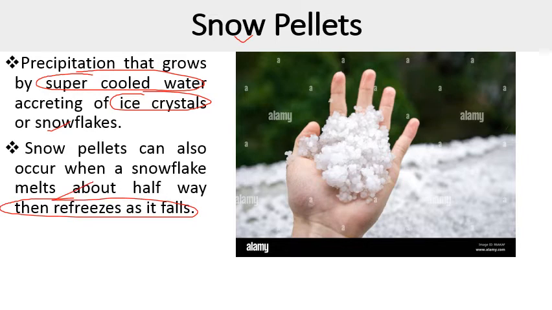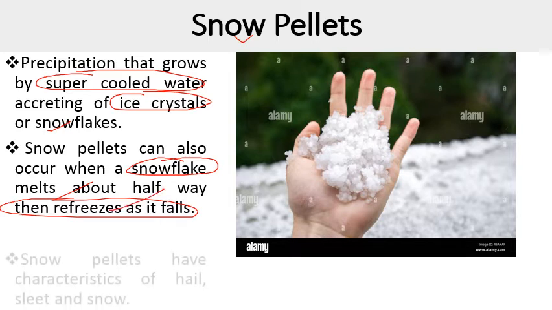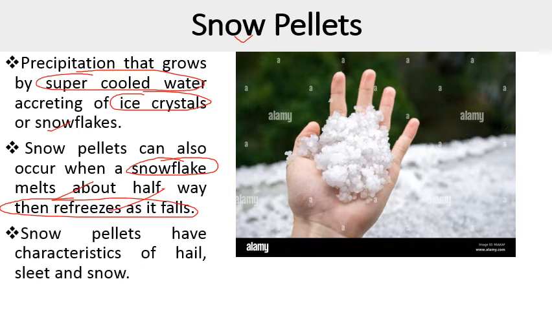Snow pellets form when a snowflake melts about halfway, then refreezes as it falls. Snow pellets have characteristics of hail, sleet and snow. So the features they have are of other forms of precipitation, like we have hail, sleet or snow.